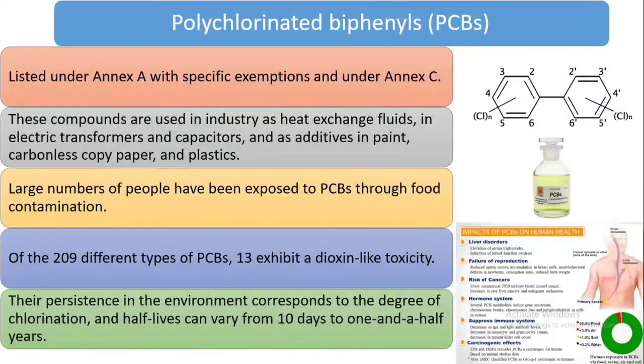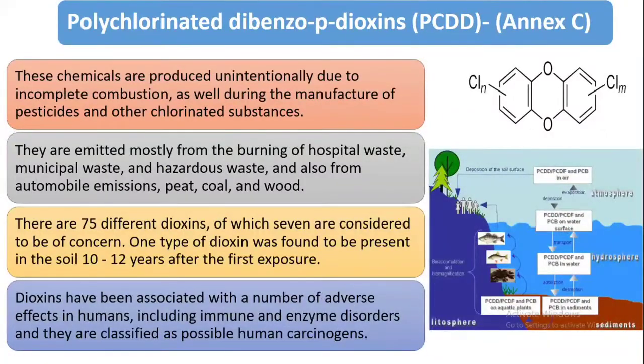Of the 209 different types of PCBs, 13 exhibit dioxin-like toxicity. Persistence in the environment corresponds to the degree of chlorination. It means the level of chlorination will determine its toxicity, and it has a half-life from 10 days to 1.5 years. Now PCDD, polychlorinated dibenzo-p-dioxin.